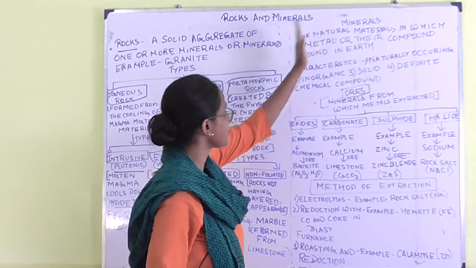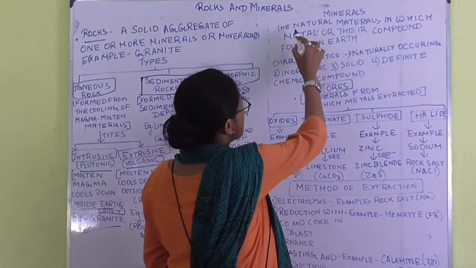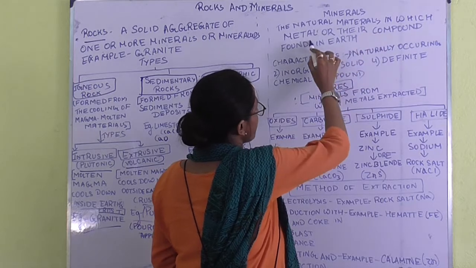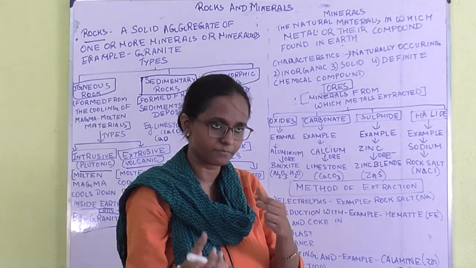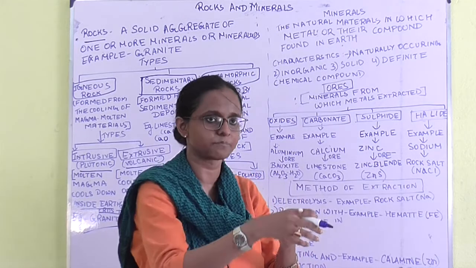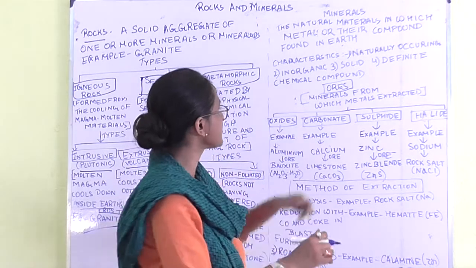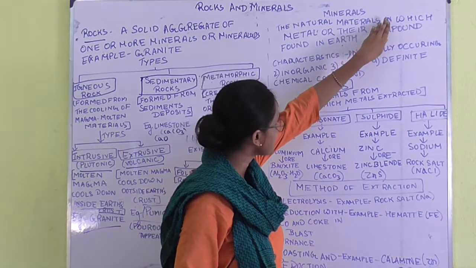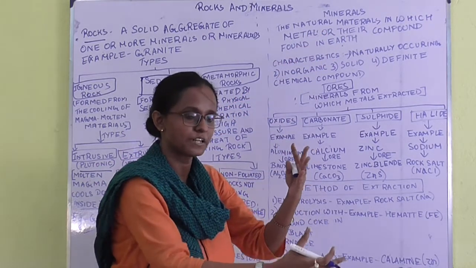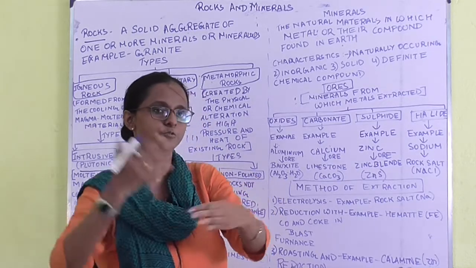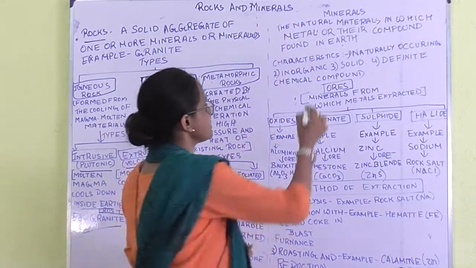Okay. Now next topic, we will go to minerals. What are minerals? They are natural materials in which the metal or its compounds are found in the earth. Metal has to be with something. We cannot just dig the earth and find iron, so we have to go through some process. The metal is mixed with other components, and in order to get it, we have to go through the extraction process. We will learn this afterwards. Now, what are the characteristics of minerals?